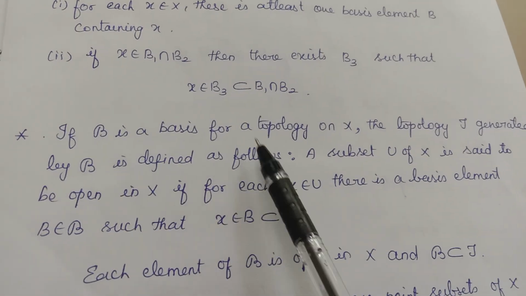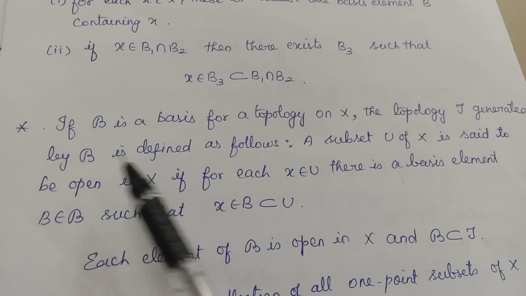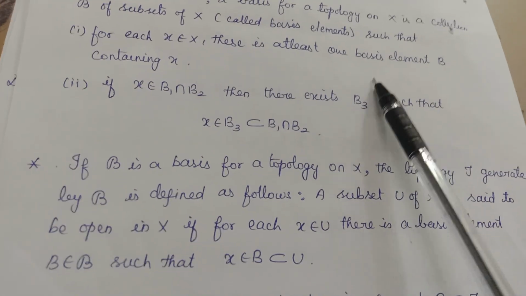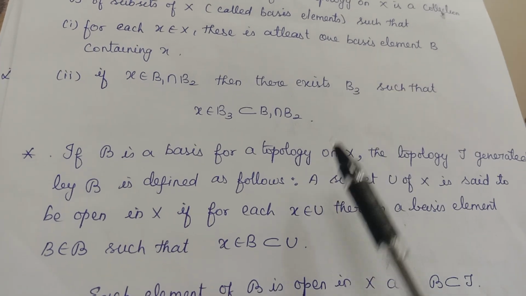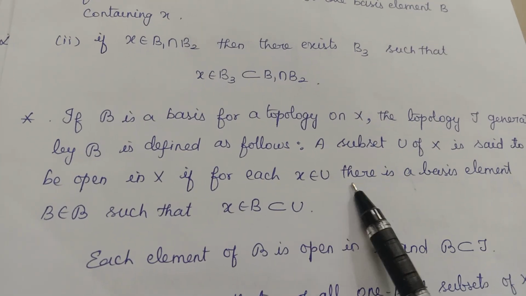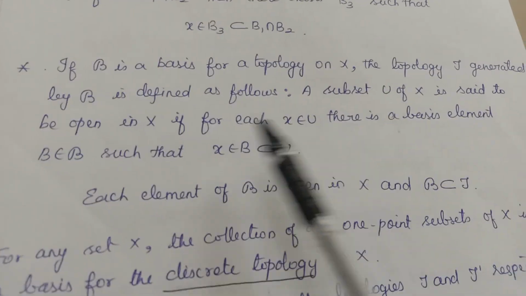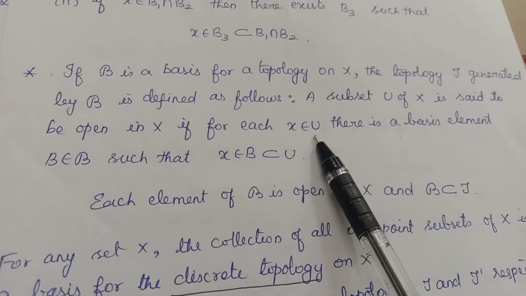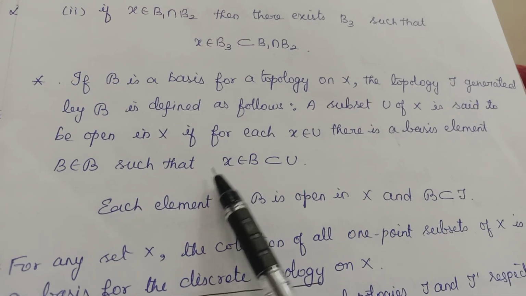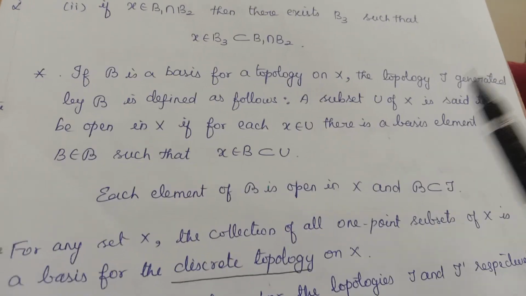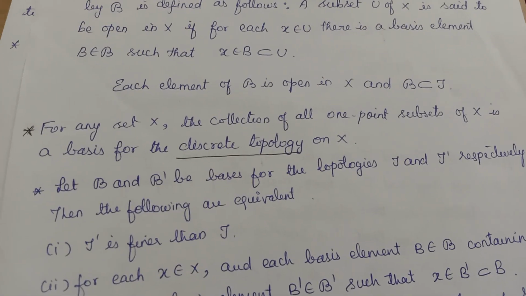If script B is a basis for a topology, then the topology tau generated by B is defined as follows. So here we have stated what are the conditions for a collection to be a basis. Now here we are characterizing how the basis generates the topology. A subset U of X is said to be open in X if for each x in U there is a basis element B such that x belongs to B contained in U. This is how we say the topology is generated by that basis.